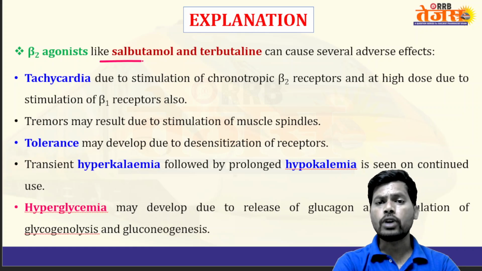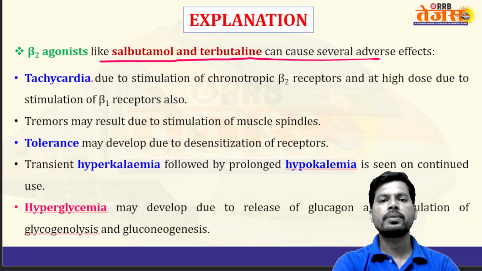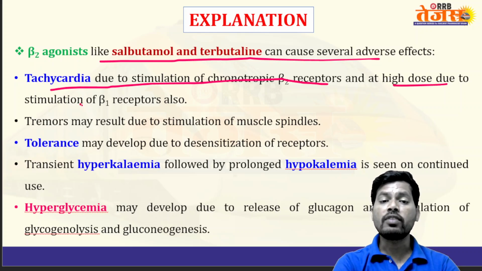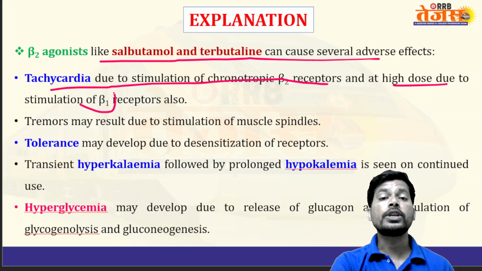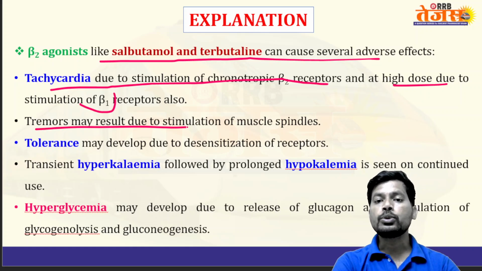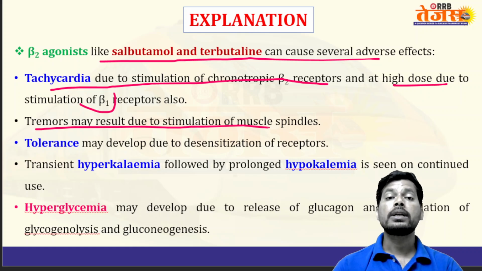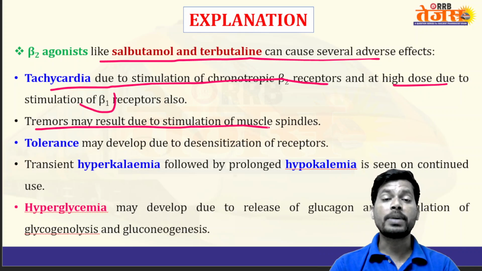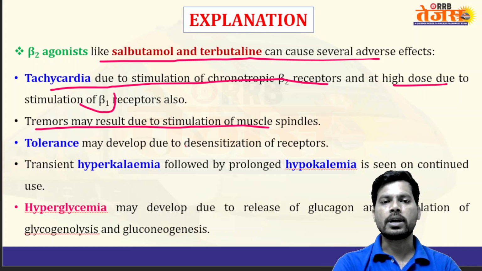Beta receptor agonists like salbutamol and terbutaline can cause several adverse effects. Tachycardia, due to stimulation of chronotropic beta 2 receptors; at high dose, this beta 2 receptor agonist may also stimulate beta 1 receptors and increase heart rate. Tremors may result due to stimulation of muscle spindles, like a shivering, under control of beta 2 receptor.